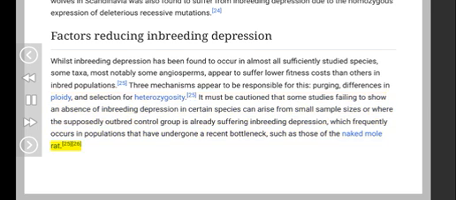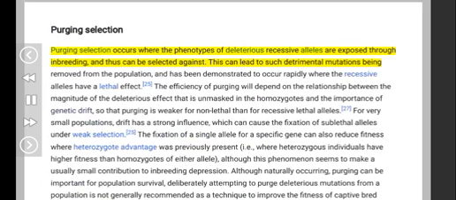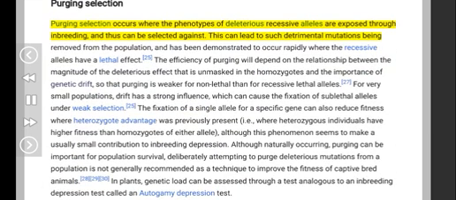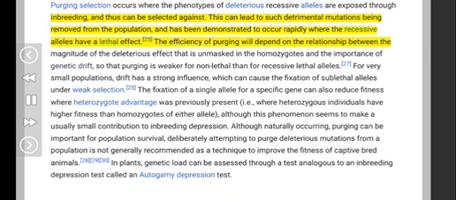Purging selection. Purging selection occurs where the phenotypes of deleterious recessive alleles are exposed through inbreeding, and thus can be selected against. This can lead to such detrimental mutations being removed from the population, and has been demonstrated to occur rapidly where the recessive alleles have a lethal effect.